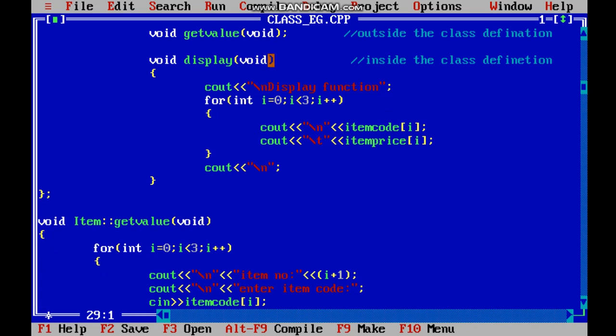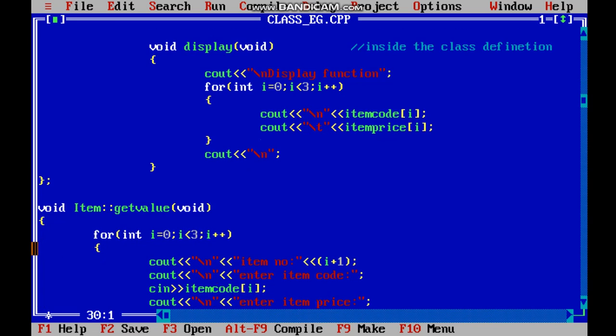Now I do not want to get any value from the function, so void is written. If there would be any value which is to be received, then that would be integer or float, that data type would be written over here. Here no value is to be taken, so void is written.